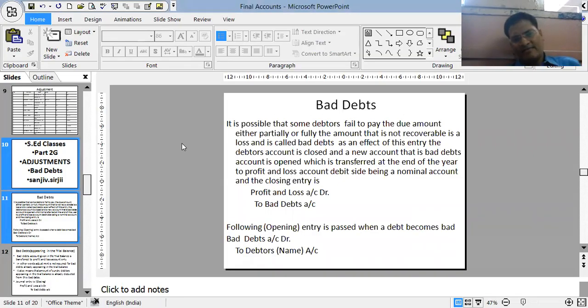So, what is bad debt? It is possible that some debtors fail to pay the due amount either partially or fully. The amount that is not recoverable is a loss and is called bad debts. As an effect of this entry, that particular debtor's account is closed. Suppose Anil, Ram, Rohan, whoever it is, his account is closed and a new account, that is bad debts account, is opened.